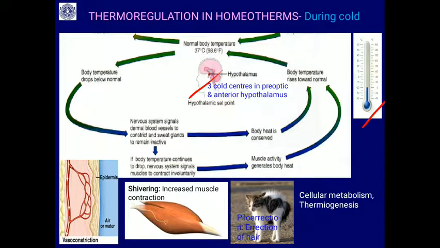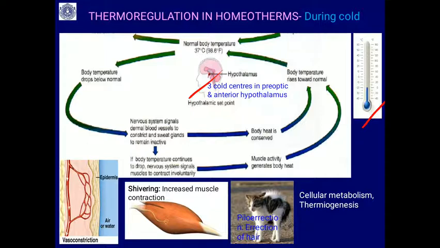In the hypothalamus there are cold centers, the nuclei you will find in the hypothalamus: the preoptic nuclei and the anterior hypothalamus. They are concerned with managing the cold situation and maintaining a constant body temperature. So, this will be communicated to the brain.